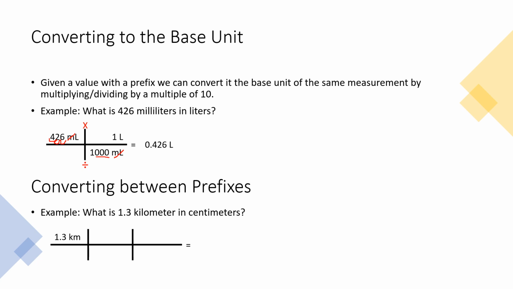Now, the last example we're going to do is how do we convert when both of the units have a prefix, okay? And this is a little bit different. You can see in my railroad tracks here, this is why we call them railroad tracks, because you can just keep adding on to them.